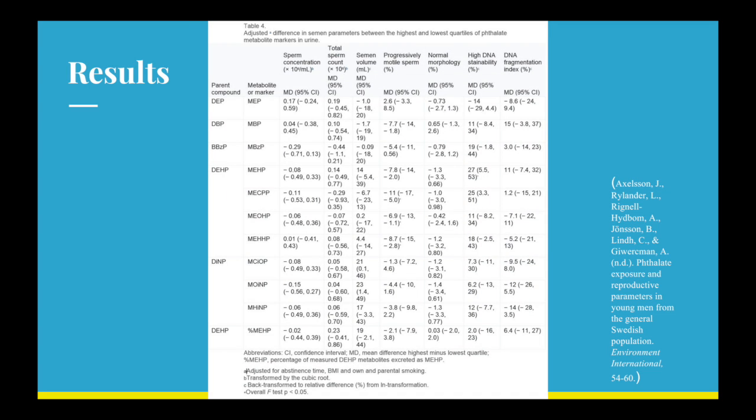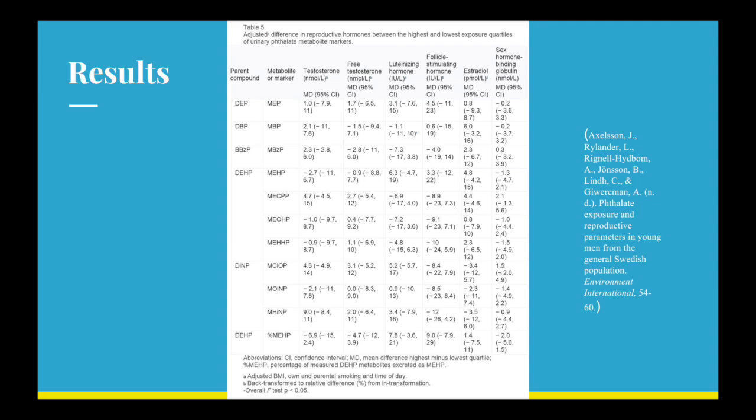This table compares metabolite markers of the phthalates in urine to the reproductive characteristics of semen. We can see that the DEHP metabolites, MEHP and MECPP, are negatively associated with progressive motility of semen. We can also see that all DEHP metabolites were positively associated with high DNA stainability. This table compares the degree of presence of metabolite markers in urine to the presence of reproductive hormones.